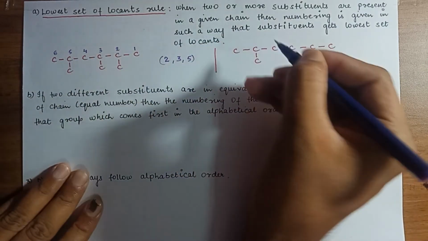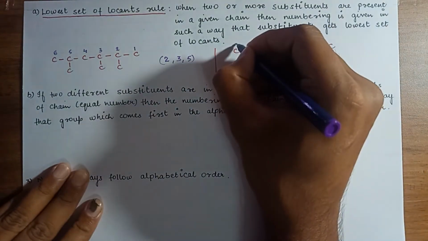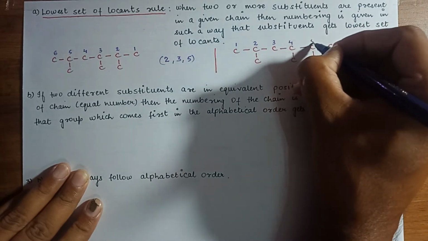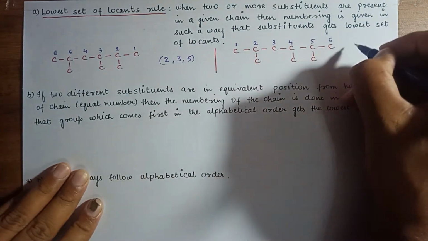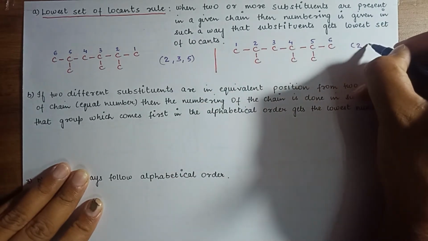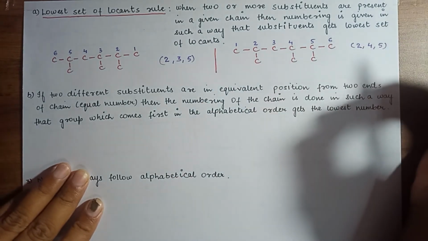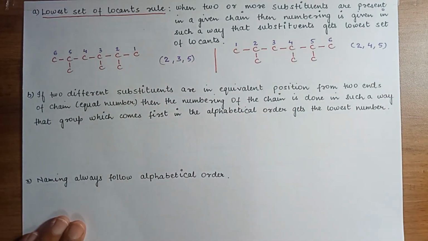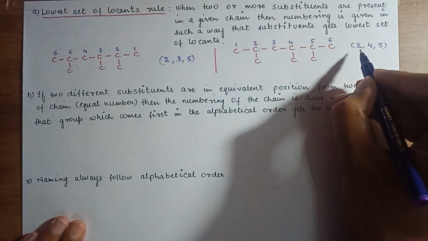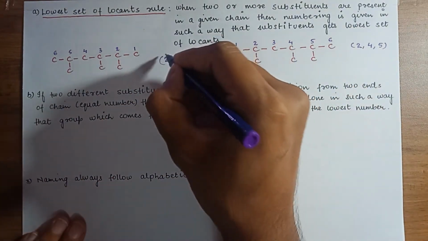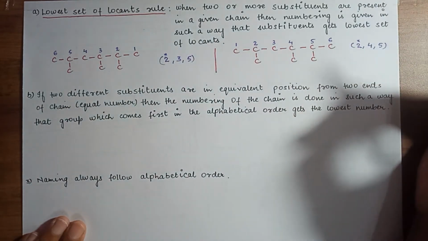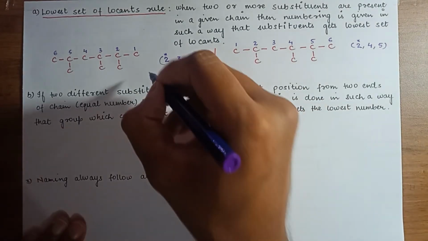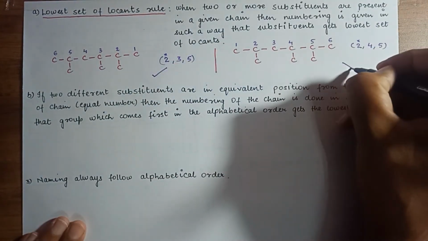In this scenario, let us start the numbering from the right hand side: 1, 2, 3, 4, 5 and 6. So branching is at position 2, position 4, position 5. Between these, which do you have to select? You have to go for the lowest set of locants. First, 2 and 2 are both common, so cancel out. Now let us go for the next number, 3 and 4. 3 is lower as compared to 4, so you have to select this and not this.